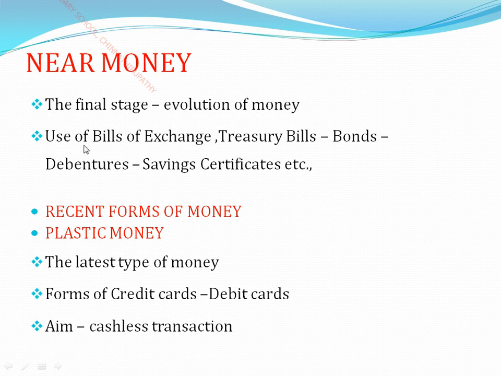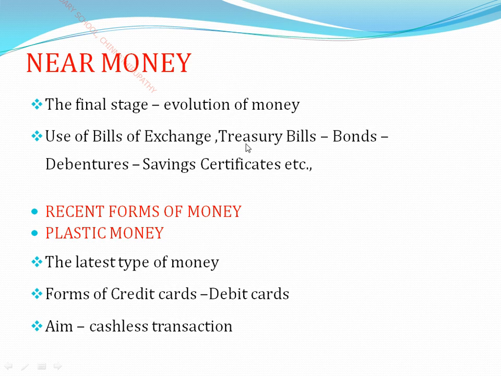Okay, now see here the use of bill of exchange. Bill of exchange means what? A written order. Take a note of this. These are all the meaning and definition of this word, children. A written order to pay a sum of money to a particular person on a particular date is called what? Bill of exchange. And the next one, what is the meaning of treasury bills? These are all equivalent to, known as near money, children.